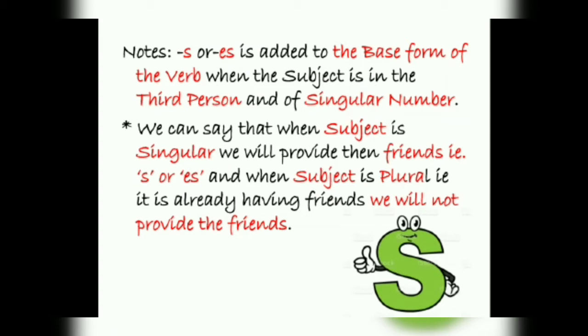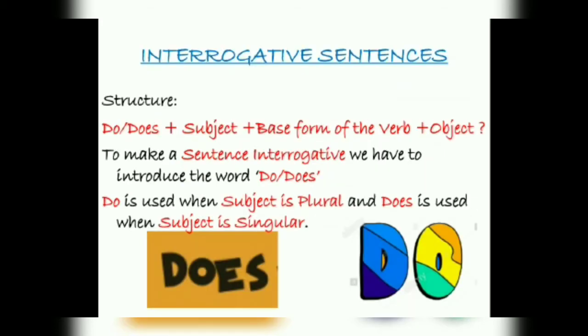This is the best way to remember where we have to use S and ES with the base form of the verb. That is, when our subject is singular, we will give them S and ES. We will add S and ES with the base form of the verb. And when the subject is plural, we will not use S and ES with the base form of the verb.